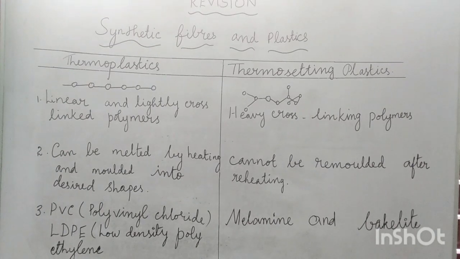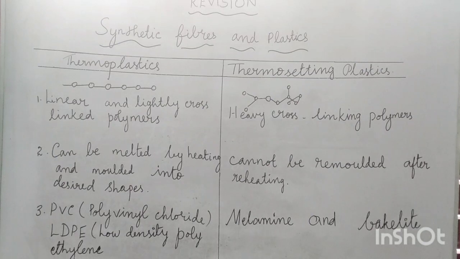Thermoplastics are linear and lightly cross-linked polymers and form a plastic called thermoplastic. Thermosetting plastics are heavily cross-linked polymers that form a type of plastic called thermosetting plastics. Then thermoplastics can be melted by heating and molded into desired shapes.